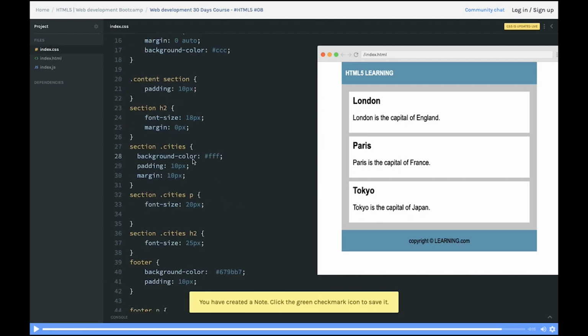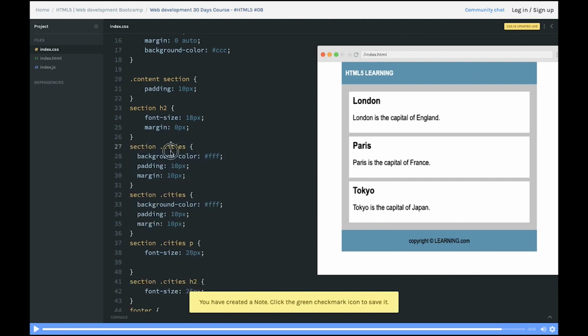So if you wanted to apply the same style for the ID, this is how you will do it. Here it is saying, inside a section element, if you see this mouse over coming off section, and this is the ID city1, so this style will be applied only for the ID city1 which is inside section.